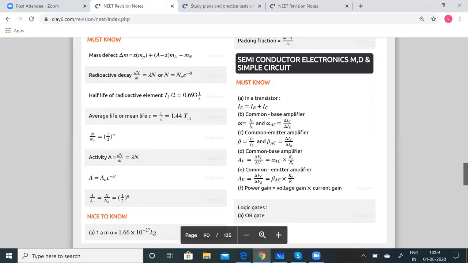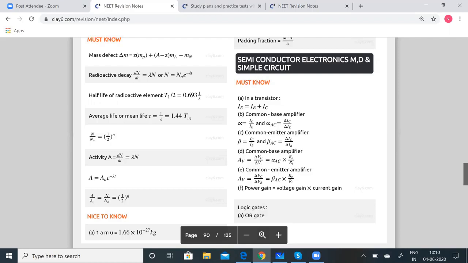Note the difference: pentavalent impurity atoms are called donors because they donate electrons to the host crystal. So in N-type semiconductors the electrons are majority carriers, whereas in P-type semiconductors the holes are the majority carriers and the electrons are the minority carriers. In other words, Nh is equal to Na, which is greater than Ne.